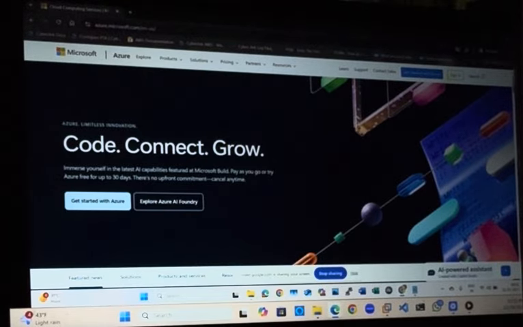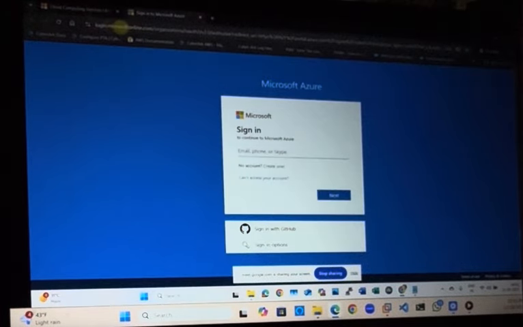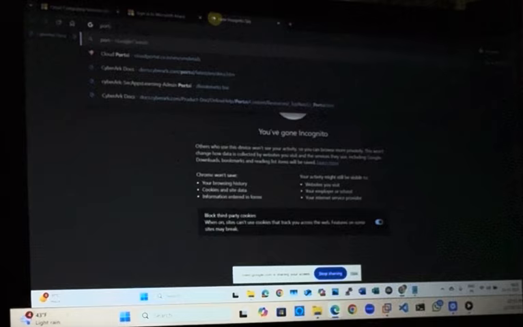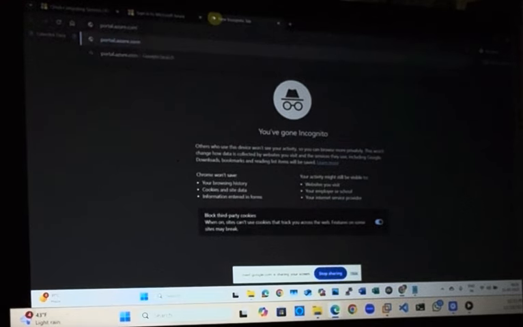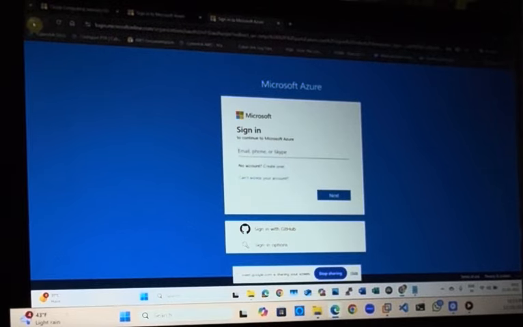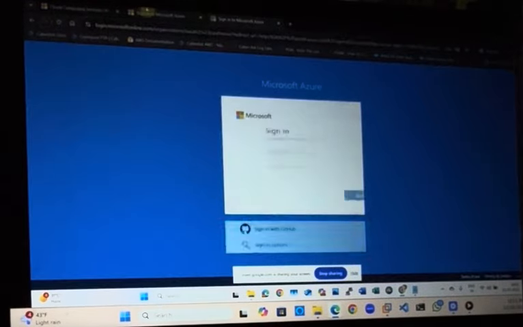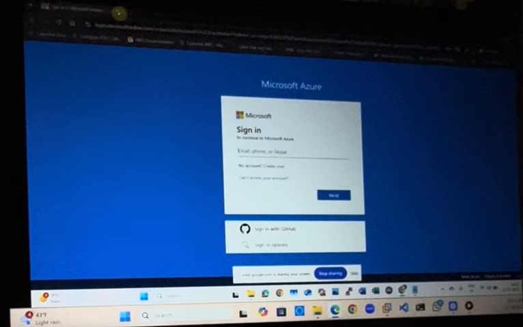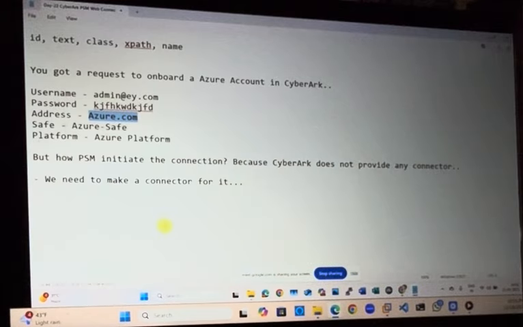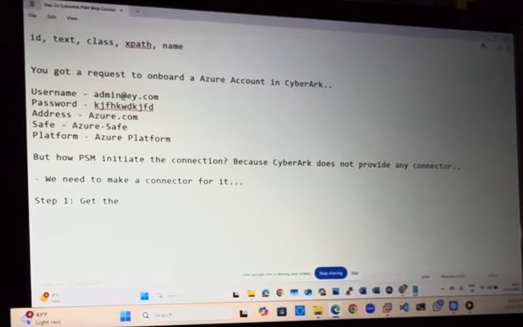First of all, you need to get the login URL, because this is not your login URL. If you click on the sign in button, you will get some login URL, which would be something like portal.azure.com. Correct? That's your login URL, you can see. So first of all, we will get the login URL. And in real time, who is going to provide it? The same user who has raised this request. Get the login URL.